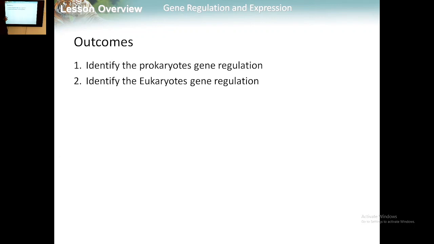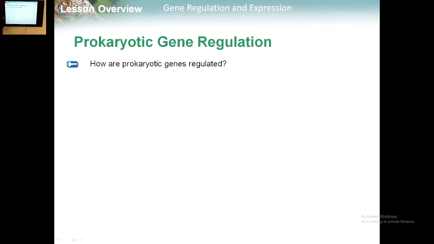eukaryotic gene regulation. In the previous lecture, we studied how we convert the DNA into RNA and how we convert the RNA into protein, in processes called transcription and translation. And inshallah, today we will study gene regulation. How are prokaryotic genes regulated? How can we regulate the prokaryotic gene?